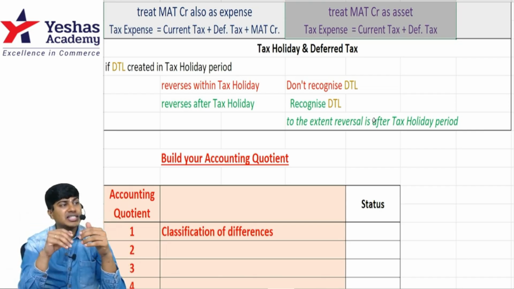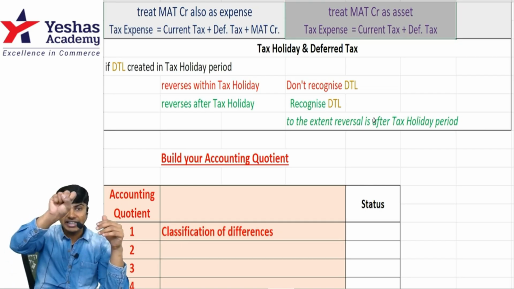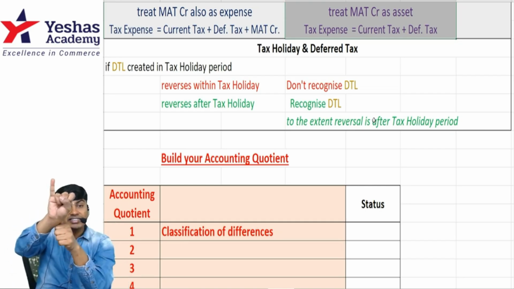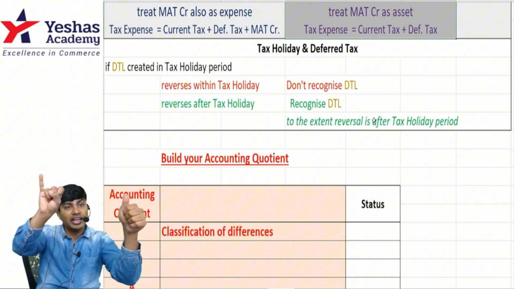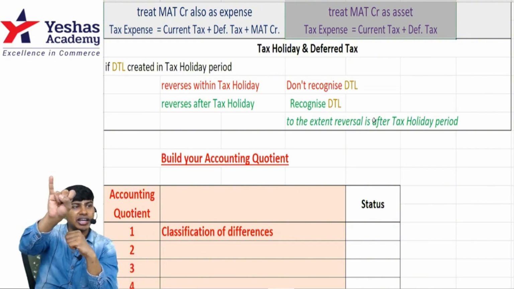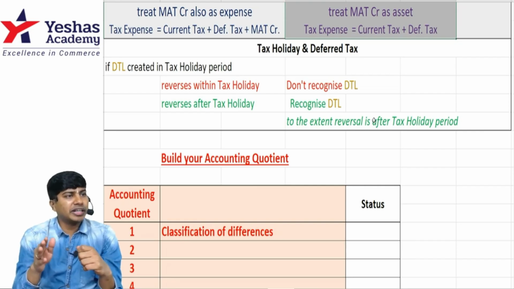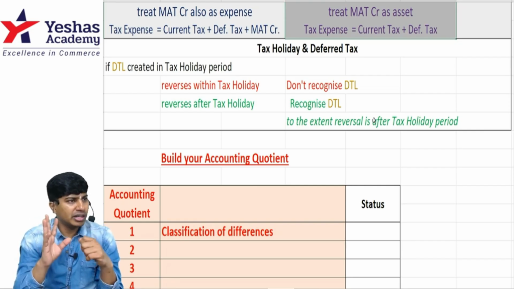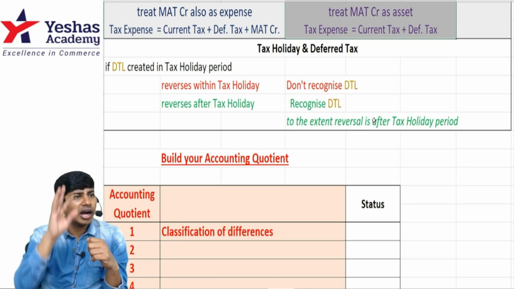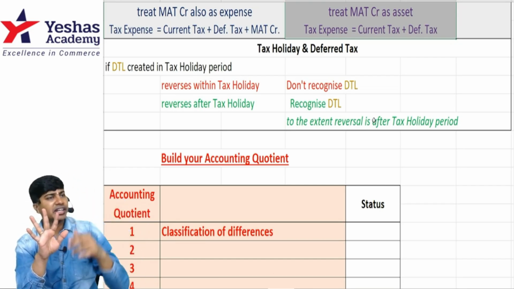AS 22 says create deferred tax liability only if it gets created in tax holiday and gets reversed after tax holiday. If deferred tax liability gets created in tax holiday and gets reversed within tax holiday, don't create it. Let's say in the first year you are supposed to create DTL of 200. Second year, DTL of 100. Third, fourth and fifth year, DTL of 50 each is getting reversed.